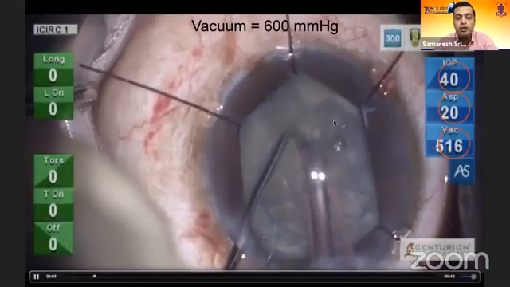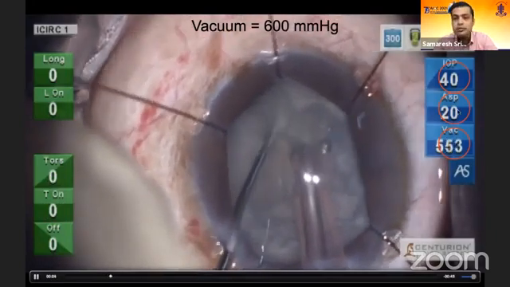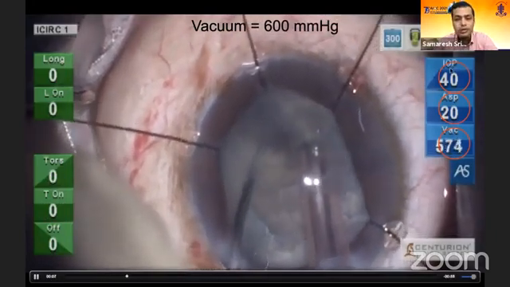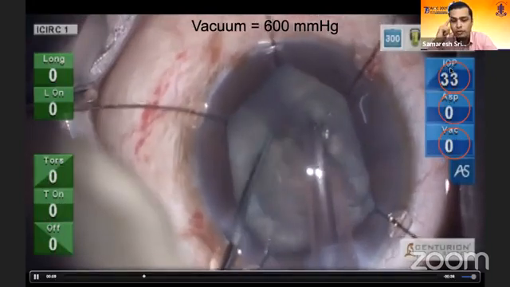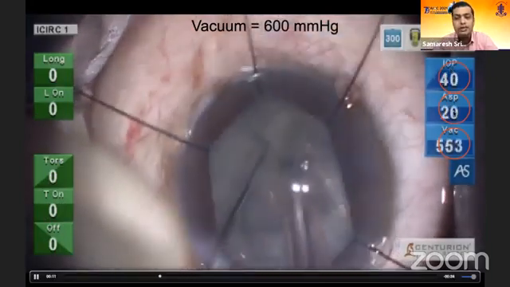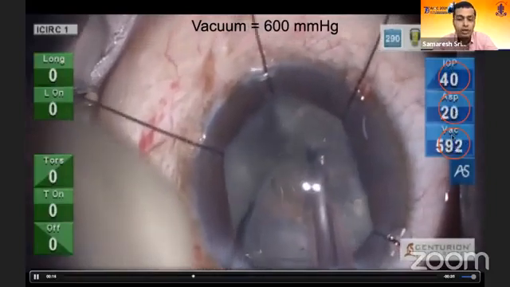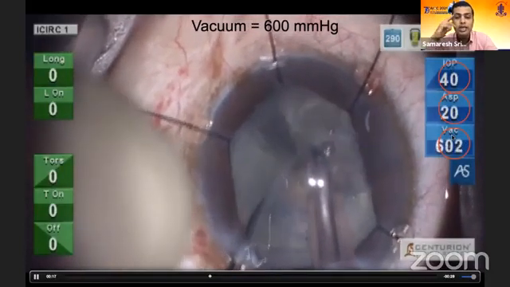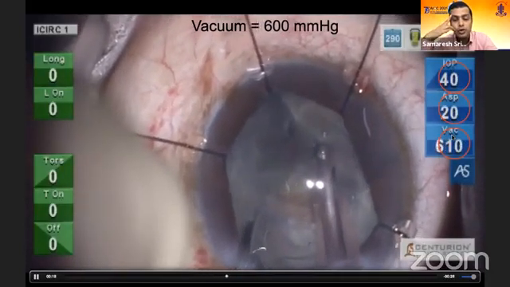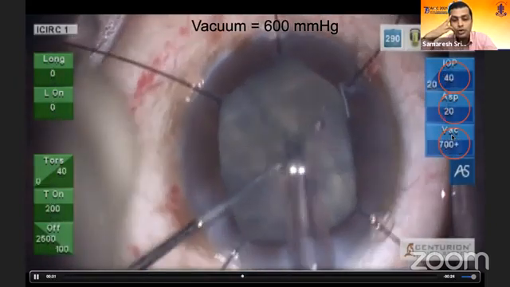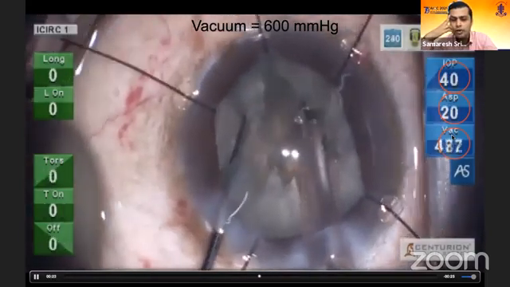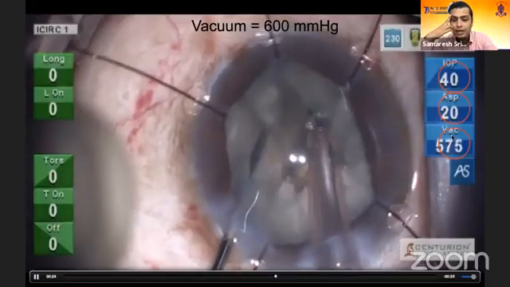Notice over here that in a patient with a dense cataract, a cataract of this magnitude, I'm using an IOP of 40, which translates to a bottle height of about 45, 50. My flow rate is 20, which is something that I wanted to emphasize, but my vacuum, like Dr. Naren brought about in his talk, is about 600. But even at a 600 vacuum, notice that when I'm breaking the occlusion over here, there is no surge, there is no flutter of the chamber. And this is the kind of control one wants.